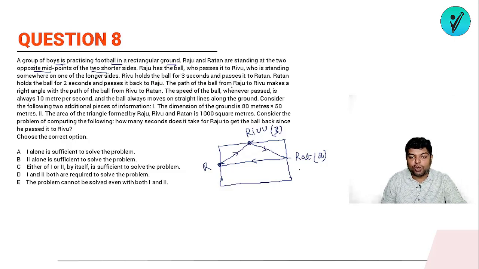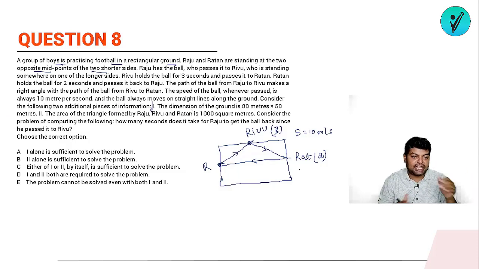The path of the ball from Raju to Rivu makes always 10 meters per second. और जिस स्पीड से बॉल ये हो रहा है, ठीक है, तो speed of the ball has been given, it is always 10 meters per second. And the ball always moves on a straight line along the ground. Consider the following 2 additional pieces of information.